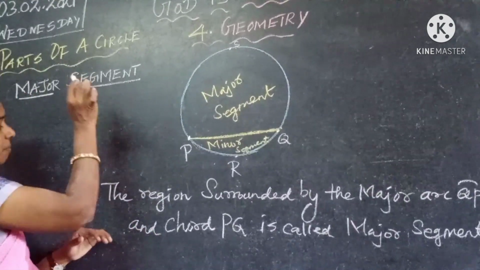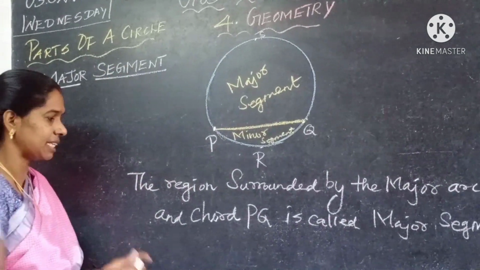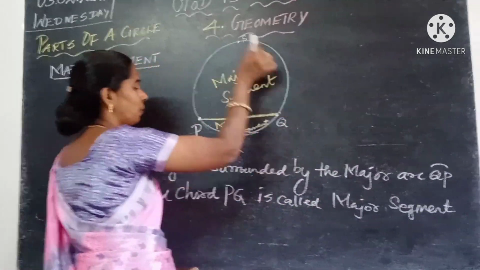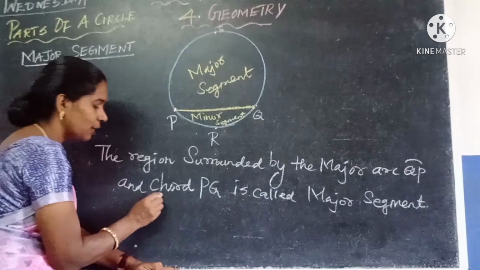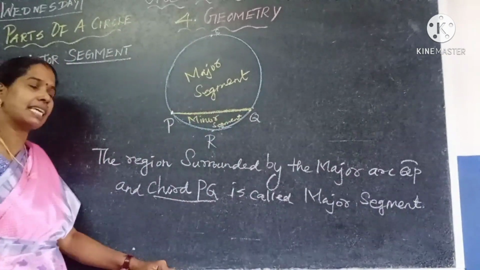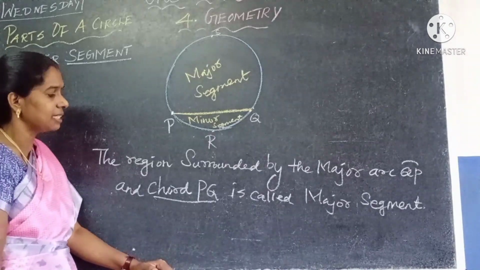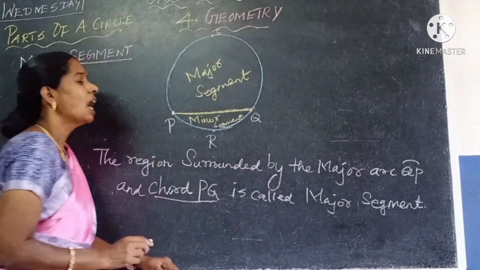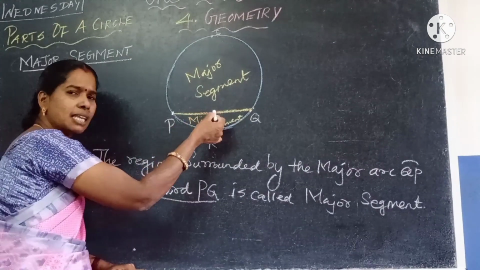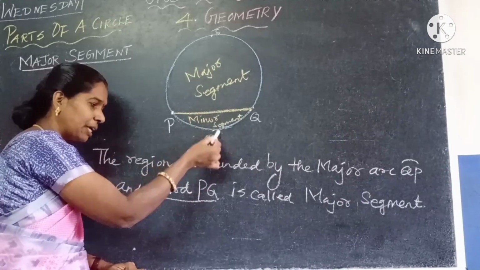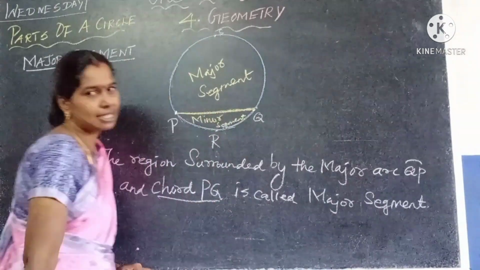Now another topic is major segment. What is a major segment? The region surrounded by the major arc QP and the chord PQ is called the major segment. And what is the minor segment? The region surrounded by the minor arc PQ and the same chord, because below the chord it is called the minor segment. The region between the chord PQ and the minor arc is the minor segment.